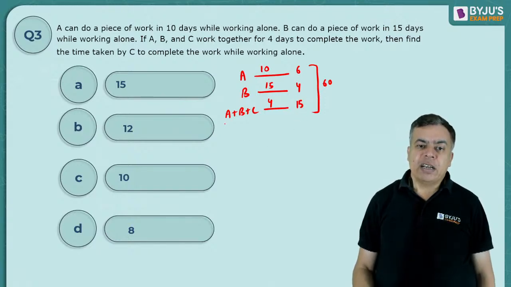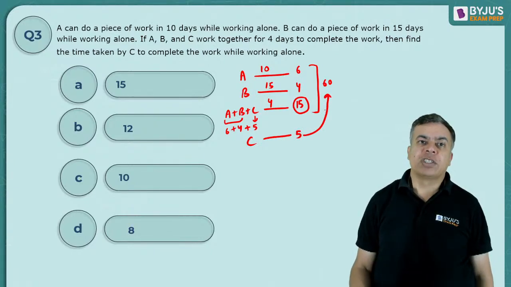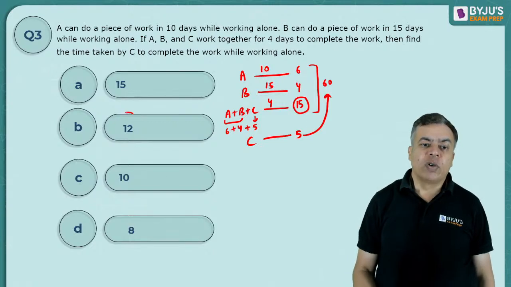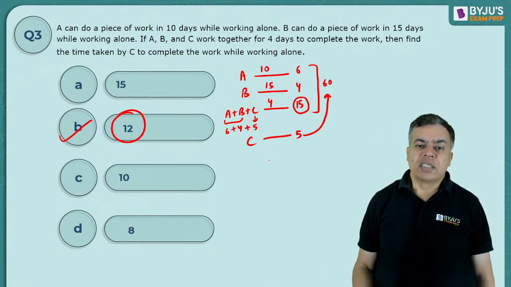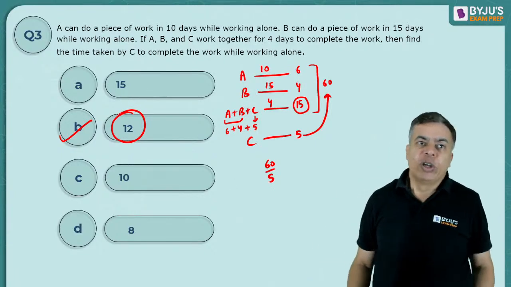Now see that out of this, A and B are doing 6 and 4, 10 units. Because all together they are doing 15 units, C must be doing 5 units. So total is 15. That means C is doing 5 units per day, and if C needs to complete 60 units, C will take 12 days. 60 by 5, because C is doing 5 units per day.